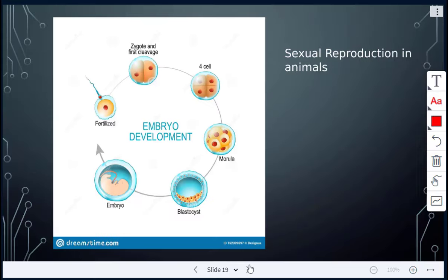If we look at this diagram, here we have embryo development. We have the sperm cell right here, and the egg cell right there. Fertilization has occurred. This is now fertilized. The first cell here is called the zygote, and now we will have cleavage occurring where cell division occurs repeatedly. You don't need to know these names here. You need to know that an embryo is formed.